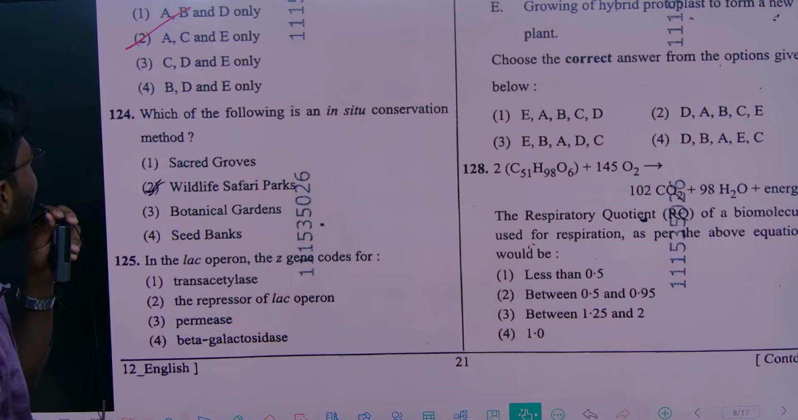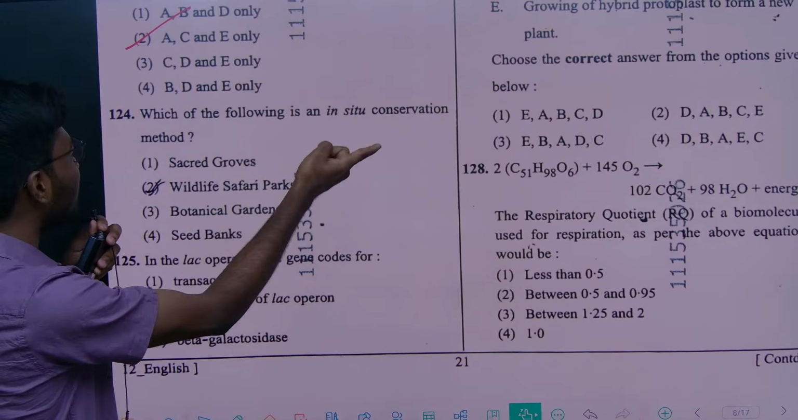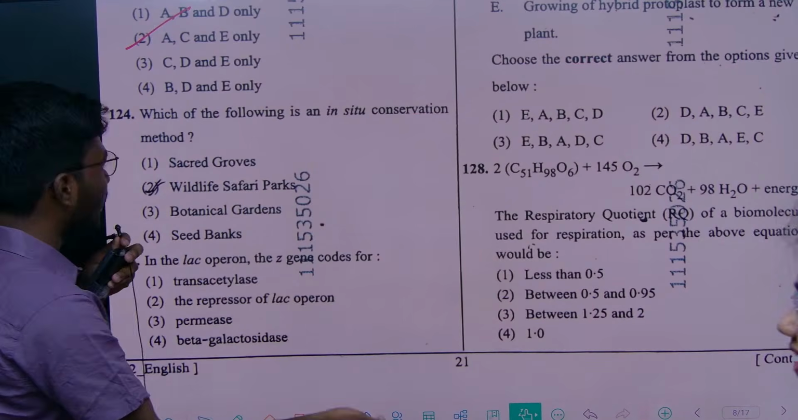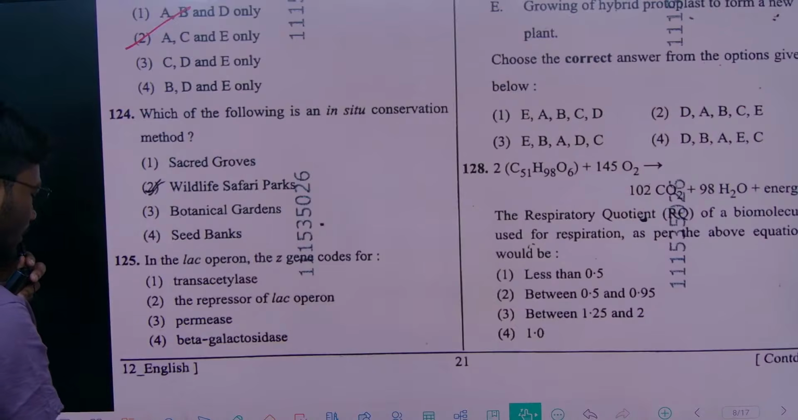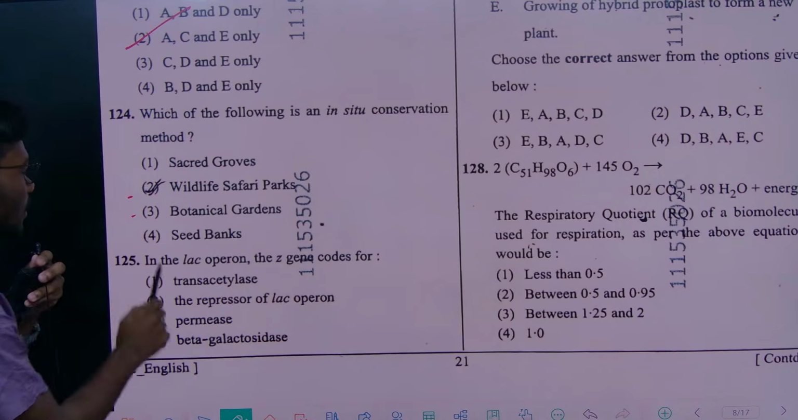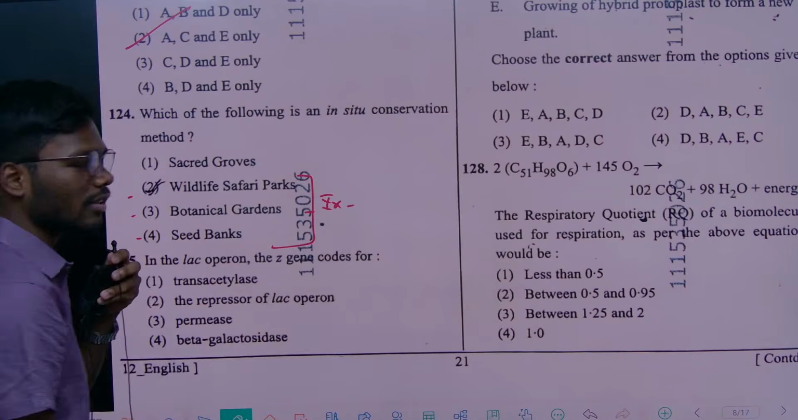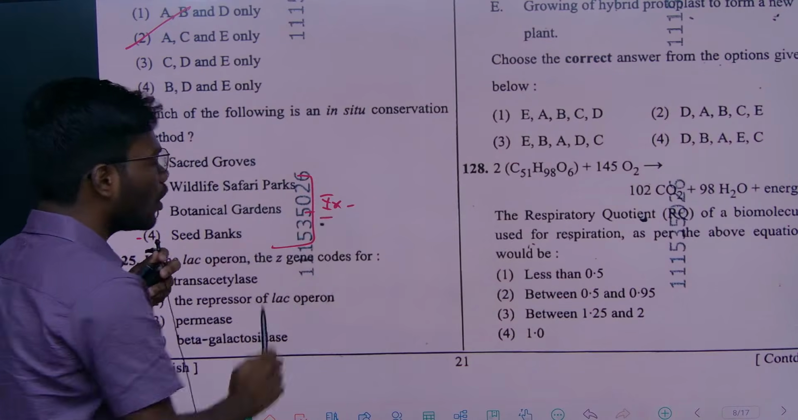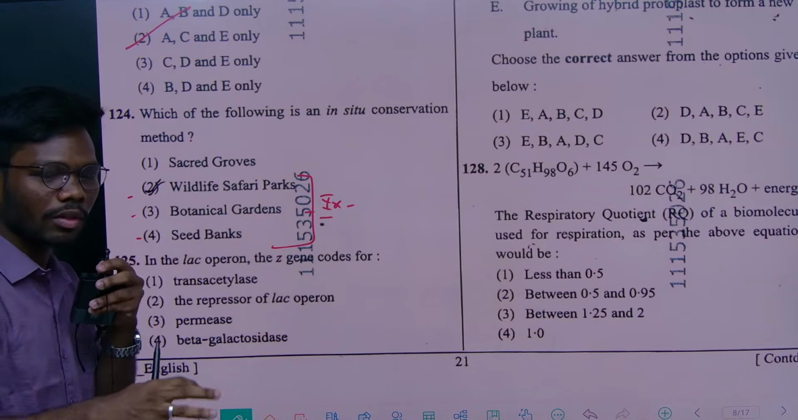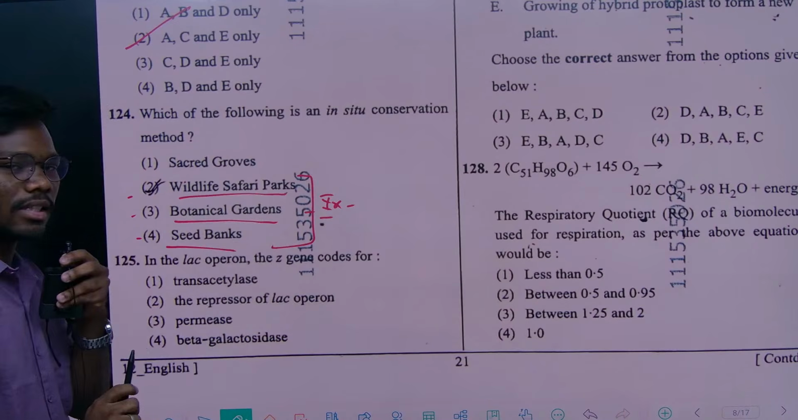See, this 124 question is about conservation. Which of the following is an example of in situ conservation method? Here we have the option: sacred groves and wildlife sanctuary, safari parks, botanical gardens, seed banks. If you see, these three come under ex-situ conservation. Ex-situ conservation is nothing but conserving the animal not in its place. We take the animal and put it in one place and conserve it. So seed banks, botanical gardens, wildlife sanctuaries are ex-situ conservation.